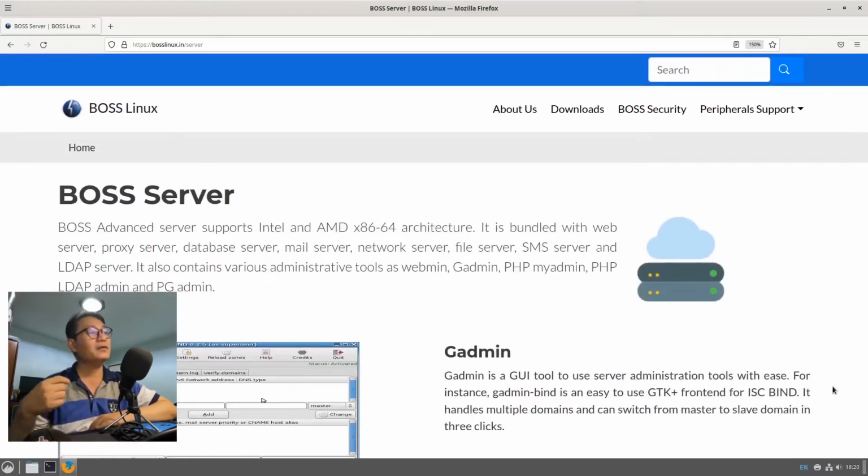That is why, if you are wondering why some websites are very safe, thanks to Linux for the servers. 99% of the servers all over the world are actually using Linux. Even Microsoft uses Linux for their servers, that is what you call Azure. Even Facebook is using a Linux server.